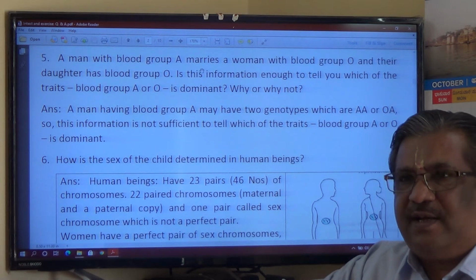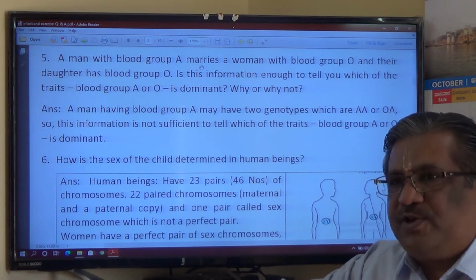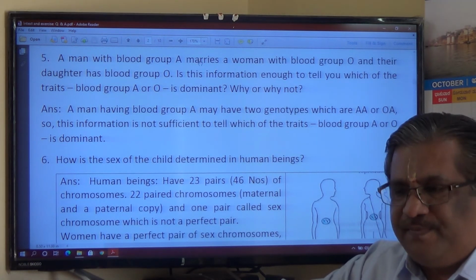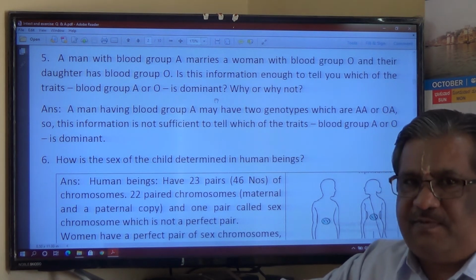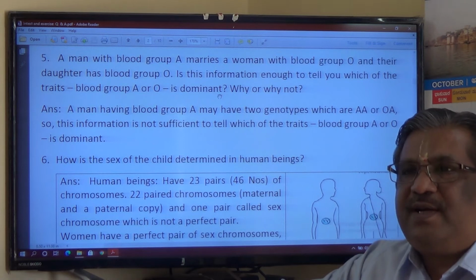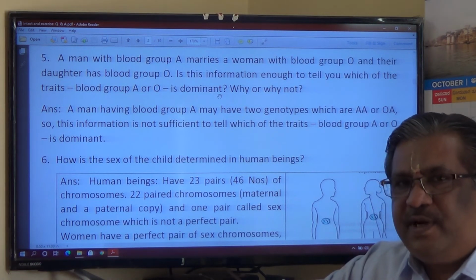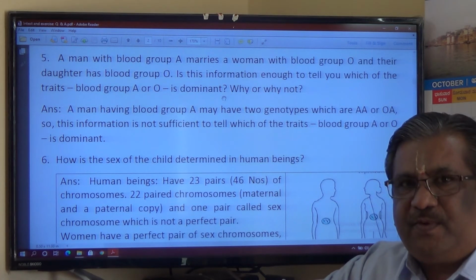You check this answer with your teachers also, because if you look at the solutions, different reference books give you different solutions, but definitely the information is insufficient is the answer for this question. But the explanation can be a different way, and therefore try to get the answer from your teachers also. That would be quite helpful for you to understand.